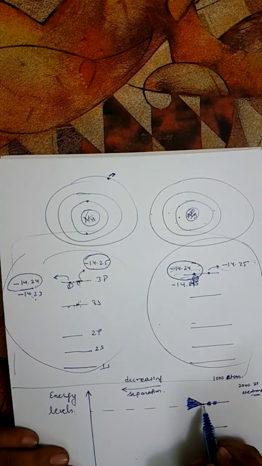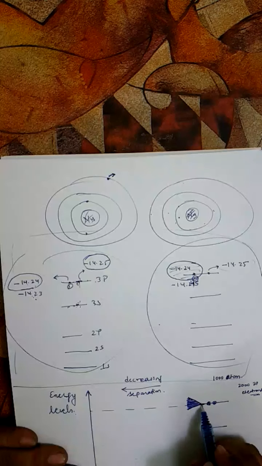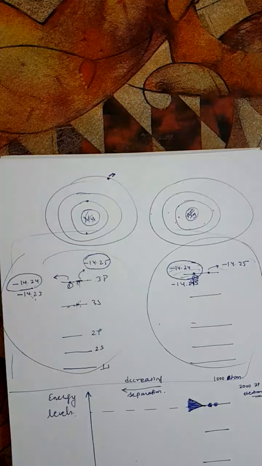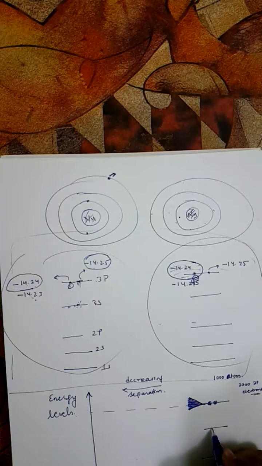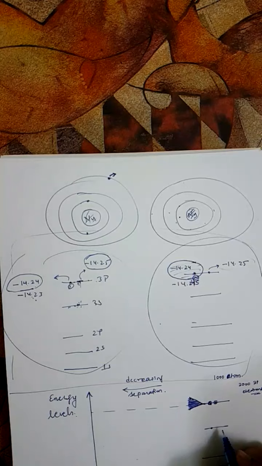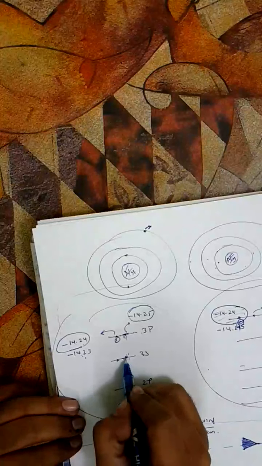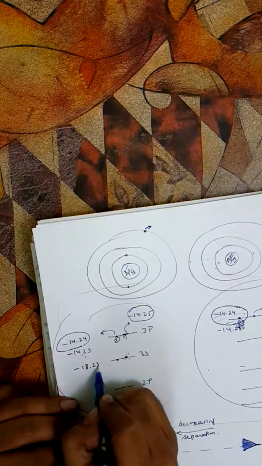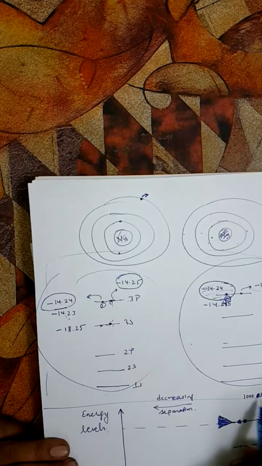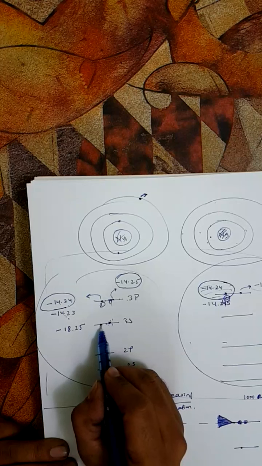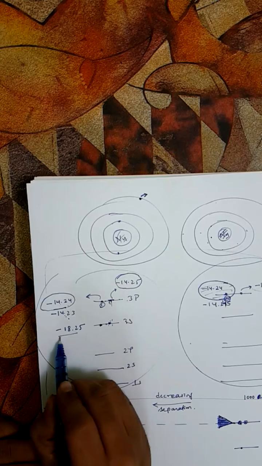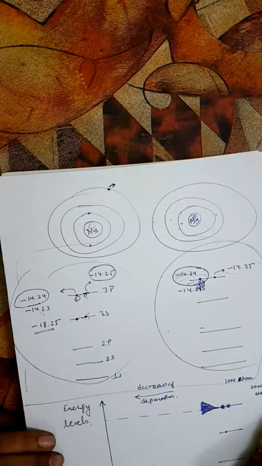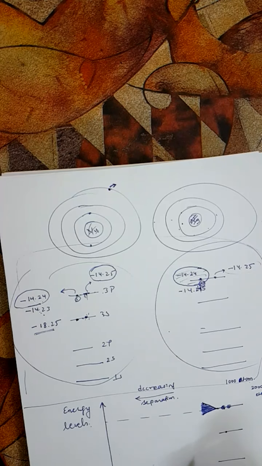As I was explaining, instead of one single value of energy here, there will be lots and lots of energies. Similarly, this 3s electron, we know, will have a smaller energy. Let's say this small energy was somewhere around minus 18.25. Each of these 1000 atoms had a 3s electron with exactly the same 18.25 energy, but not anymore, because they are going to form a single system.